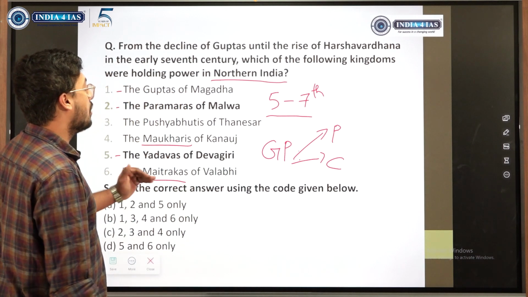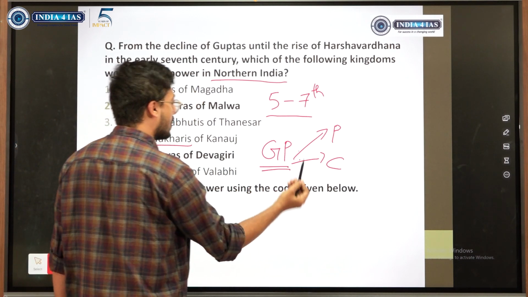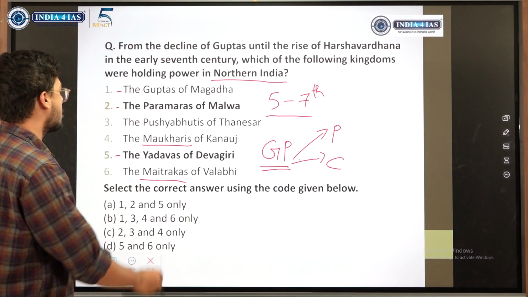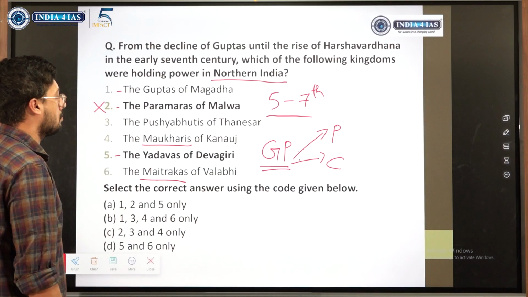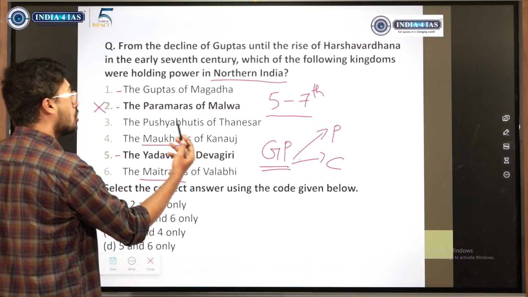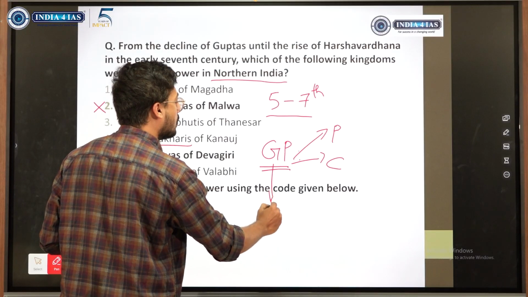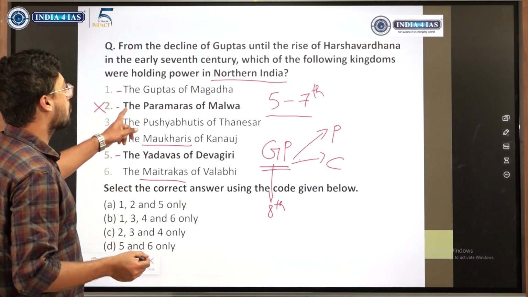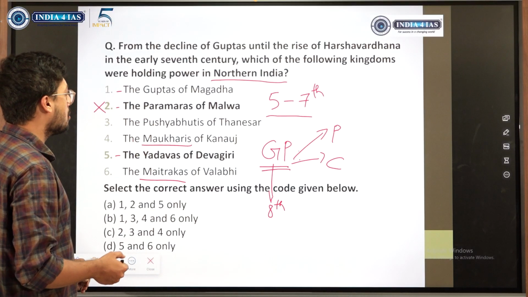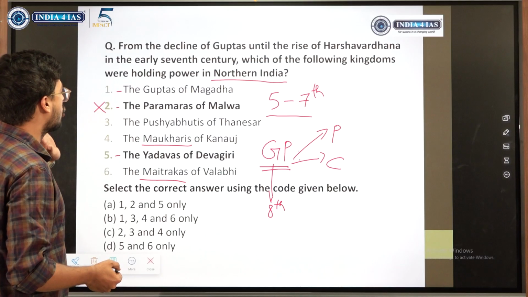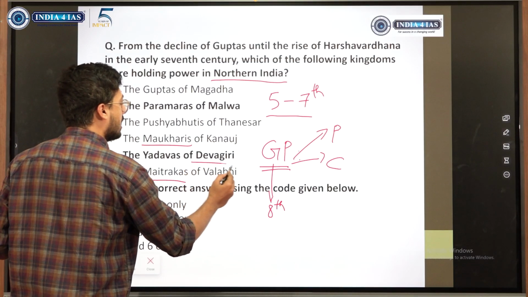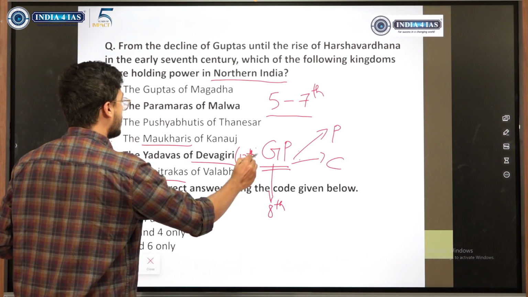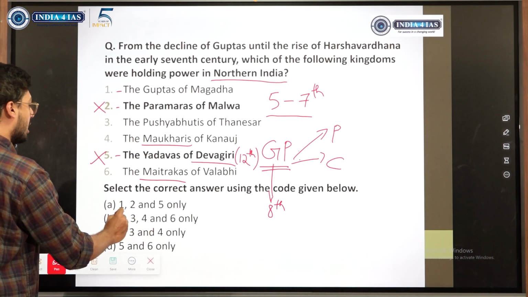And when did this happen? It was late, post 8th, 9th century. So it was not between 5th and 7th century. The Gurjara Pratiharas themselves came to power in the 8th century, and after they got divided the Paramaras were formed. So the Paramaras are not in the 5th to 7th century. Yadavas of Devagiri were of the 12th century, so this is also not an option. So eliminate the first 2.